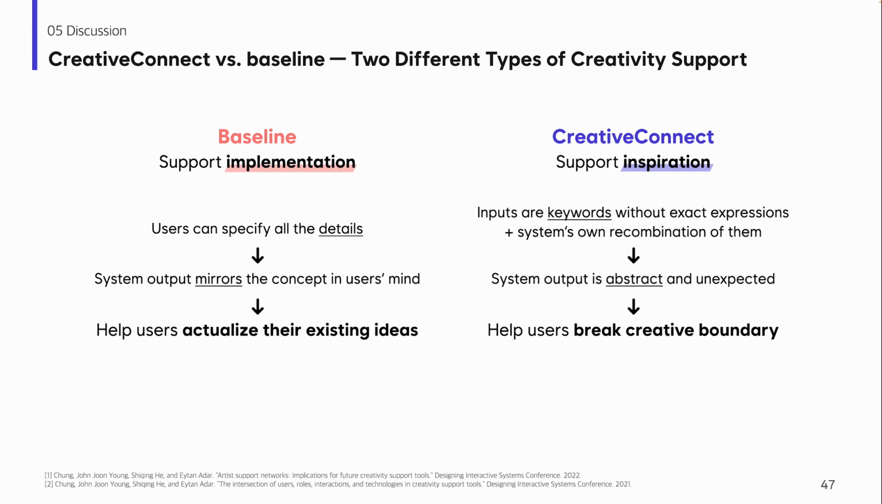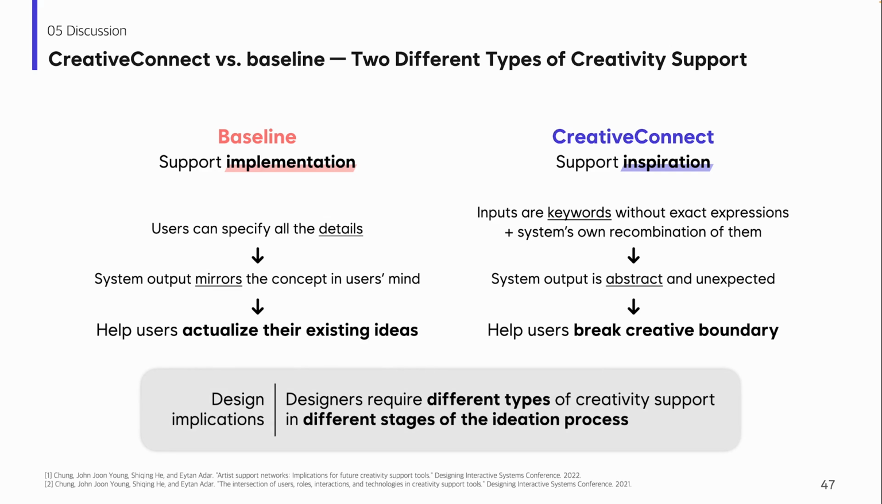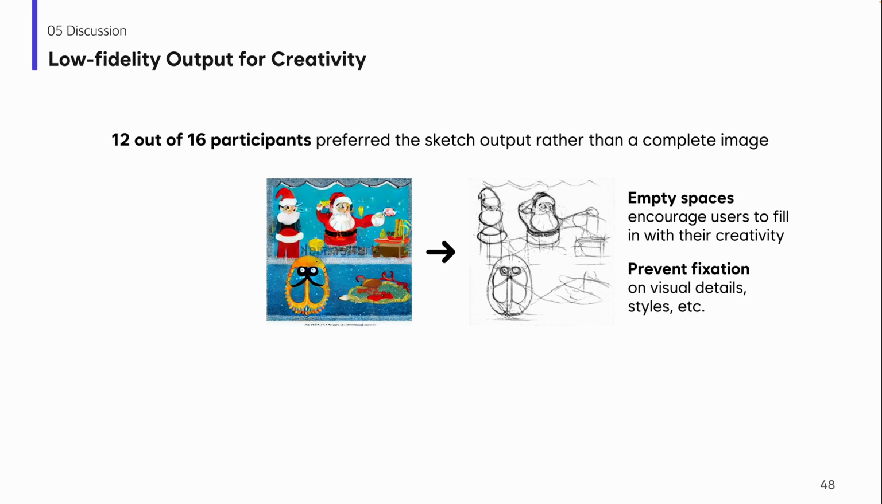On the other hand, the input of CreativeConnect is a keyword without exact expression, and the system generates its own recombination. This makes the output very abstract and unexpected on the user side, which helps creativity in terms of inspiration and helps them to break the creative boundary. Therefore, we need to design a tool that supports different types of creativity support based on the user's current need and ideation process. We also uncovered the effect of the low fidelity output on creativity.